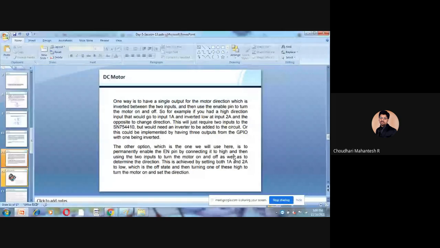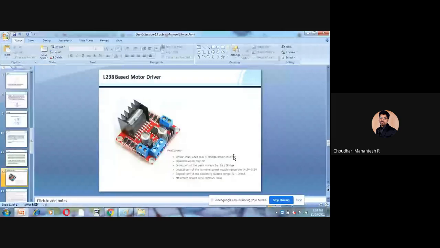So, what we have seen in the circuit diagram, we can interface with even a processor also. And at present, what type of motor driver are you using? What you're seeing in this display is an L298 based motor driver.